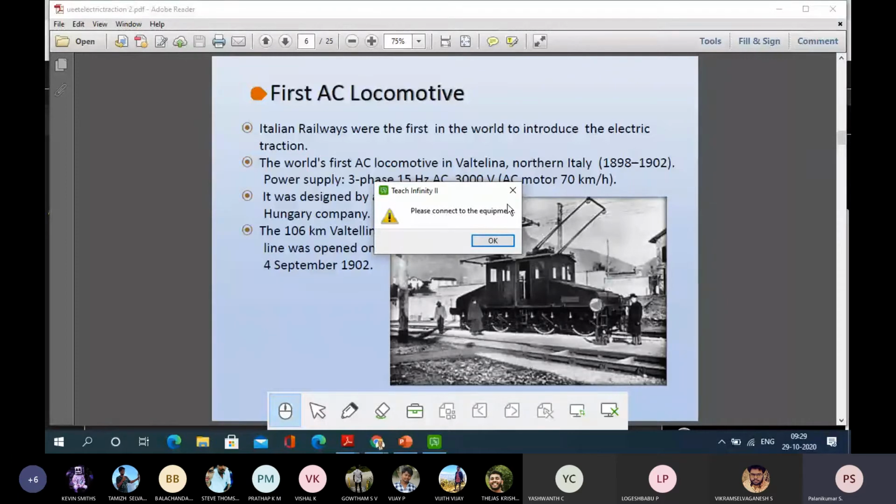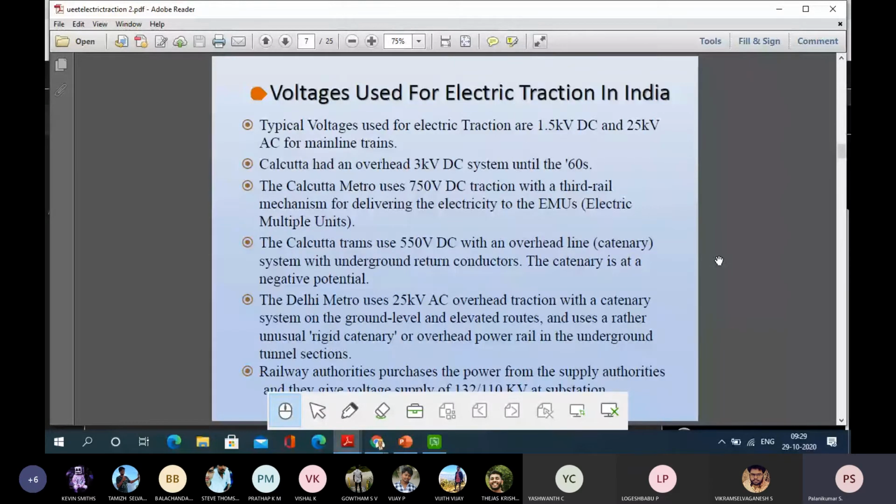So maybe in the late 18th century it was developed, but after that, maybe only in 1915, a huge investment happened on electric traction. In India, the typical voltages used for electrical traction are 1.5 kV DC and 25 kV AC for mainline transmission. Calcutta had an overhead 3 kV DC system until the 60s. As I already told, DC traction only was used. Now almost everything has switched over to the 25 kV AC overhead line.